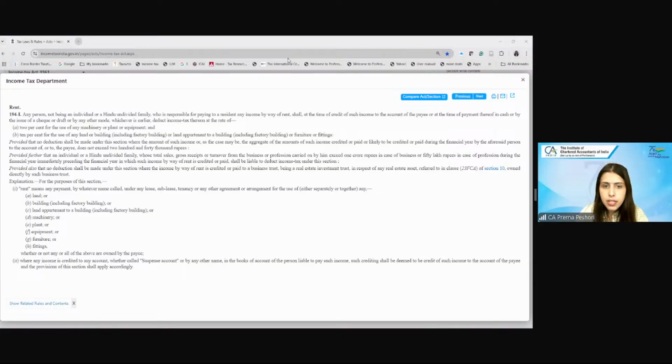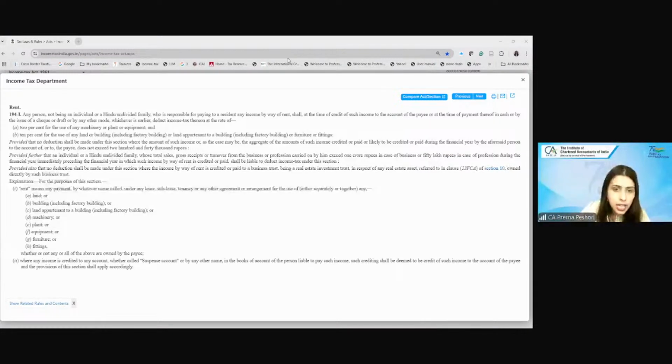So there were two judgments around this, one in the case of Japan Airlines, second in the case of Singapore Airlines by the Bombay High Court, wherein it was observed that the requirement for any payment to qualify as rent is that the particular payment should be for the usage of the land or building or for the equipment. Yes or no? How do you characterize a payment as rent? When it is for the use of the land or building.